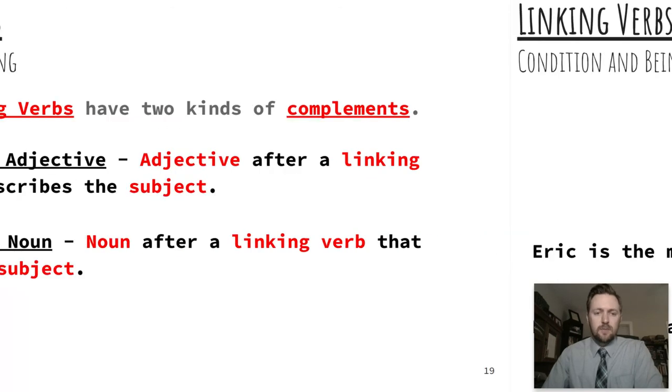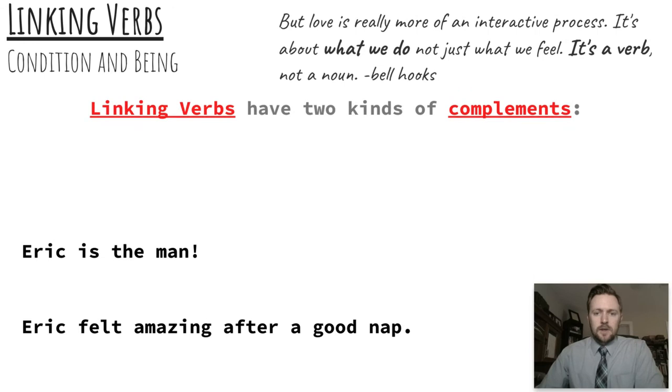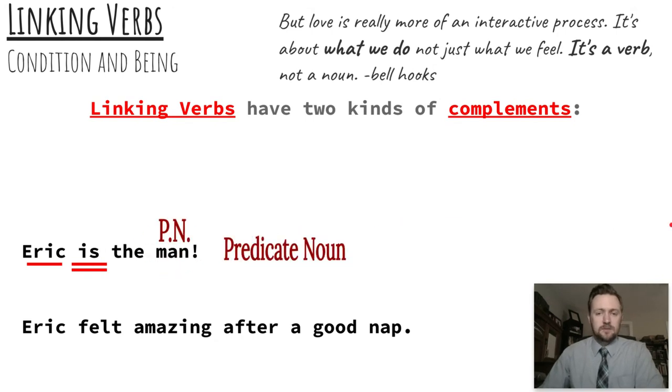And so let's look at some examples of these two linking verb complements. Let's go back to our examples we've already looked at before. Eric is the man. Eric is the subject. Is is a being verb. And now we're saying, okay, is there an adjective after that being verb that modifies the subject, or is there a noun after that being verb that renames the subject? And in this case, it's this noun. It's man. And since it's a noun that comes after a linking verb that renames the subject, we call it a predicate noun.